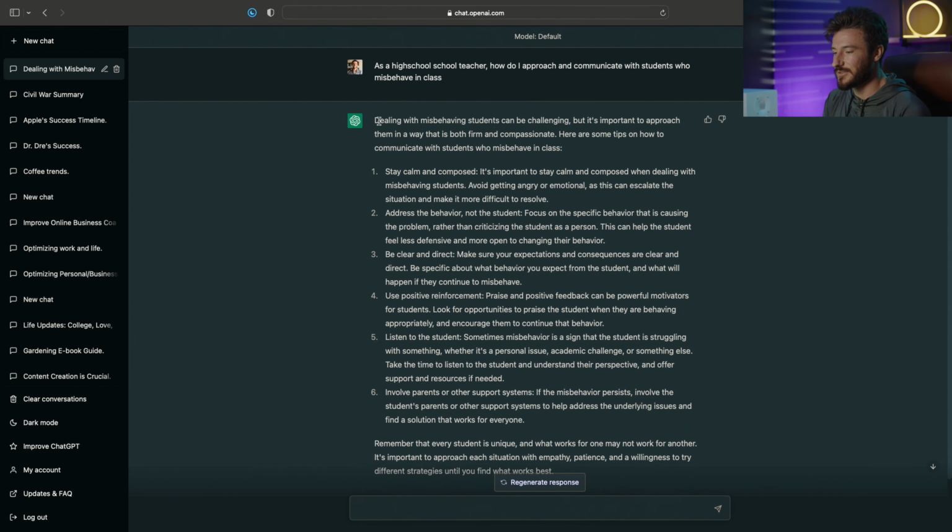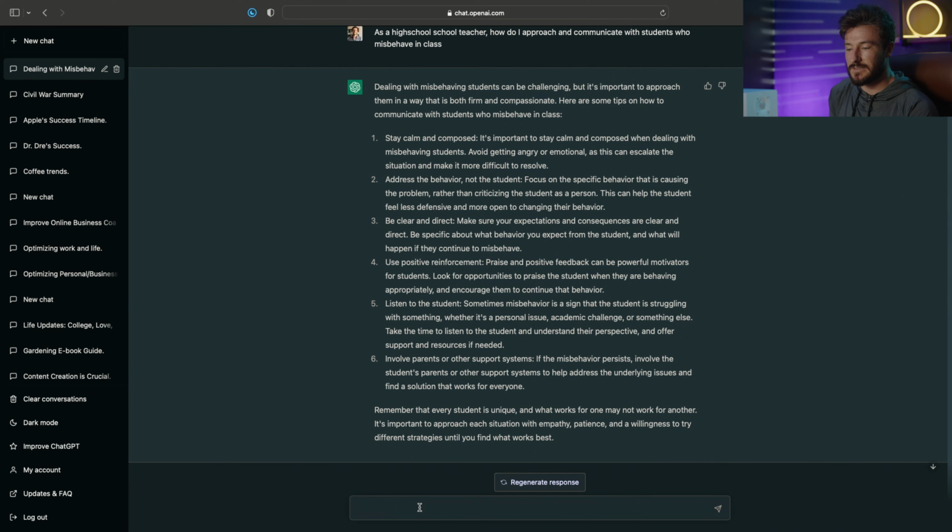So here we have our answer. Dealing with misbehaving students can be challenging, but it's important to approach them in a way that is both firm and compassionate. I would agree with that. So our first point, stay calm and composed. It is important to stay calm and composed when dealing with misbehaving students and avoid getting angry or emotional. Number two, address the behavior, not the student. I think that's a great point. Number three, be clear and direct. Use positive reinforcement. Listen to the student. Involve parents or other support systems.